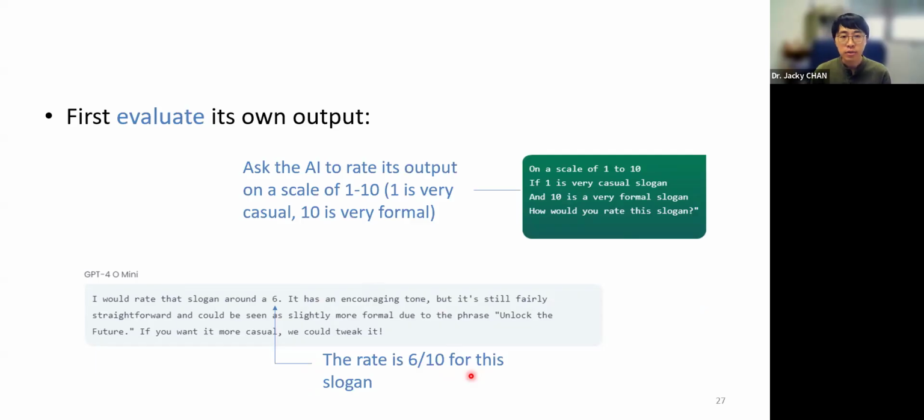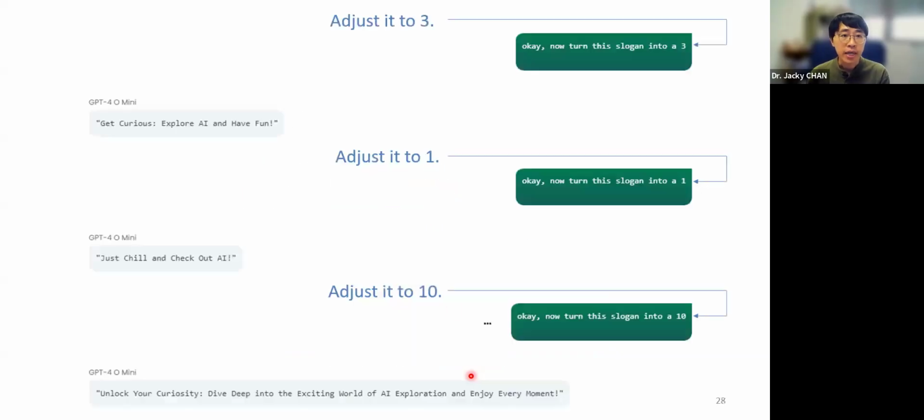Now the score is 6. If you want it to be more formal, you give a number larger than 6. If you want it to be more casual, you give a number smaller than 6. So if you say adjust it to 3, you will get a slogan that is more casual. If 1, it is even more casual. If it is 10, then it will be very formal. That's how it works.